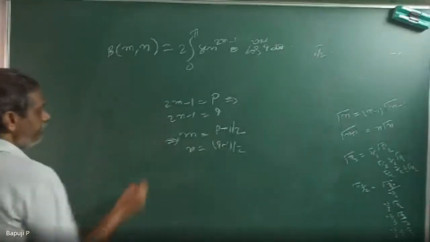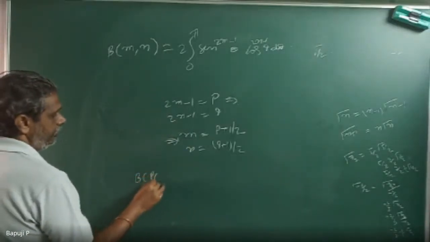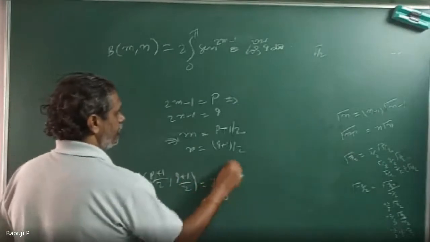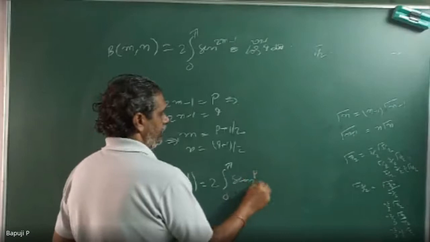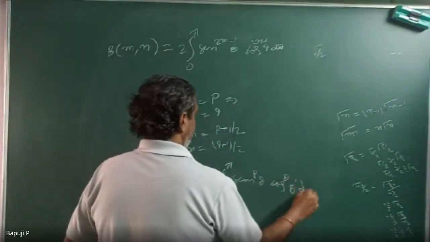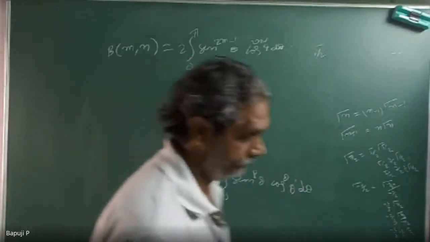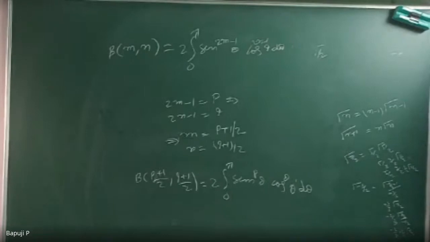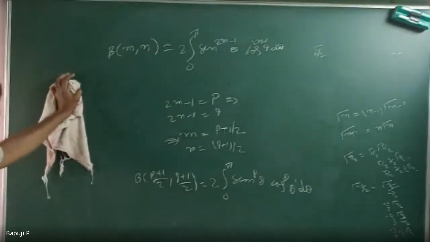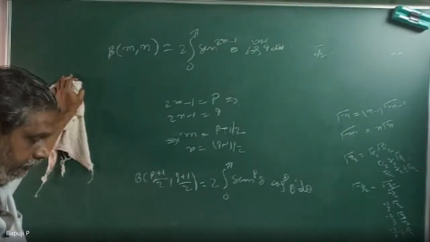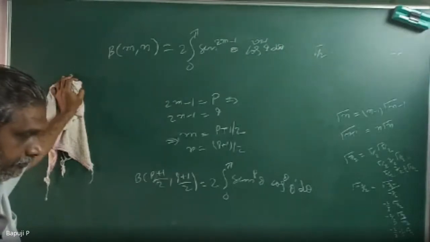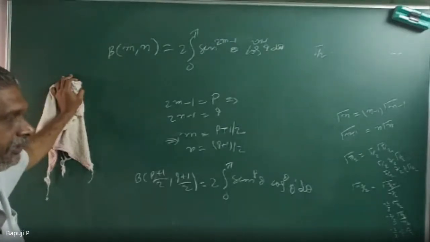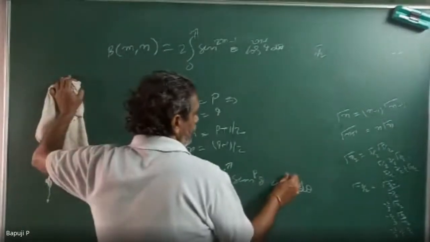Now from this we will get Beta of p plus 1 by 2 comma q plus 1 by 2 is equal to 2 into the integral from 0 to pi by 2 of sine power p theta cos power q theta d theta.